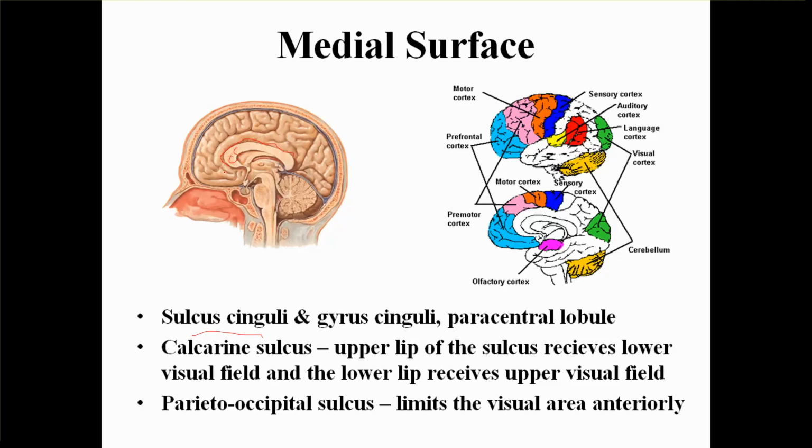Then just above that, surrounding it, will be the sulcus cinguli. And the gyrus which it surrounds will be the gyrus cinguli.